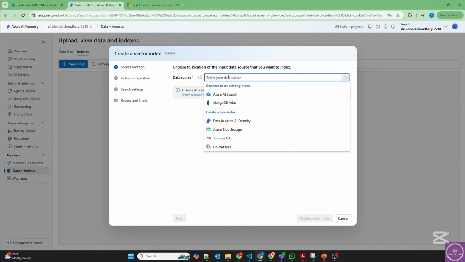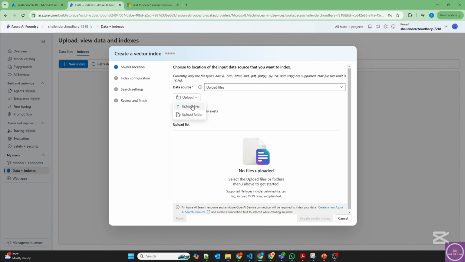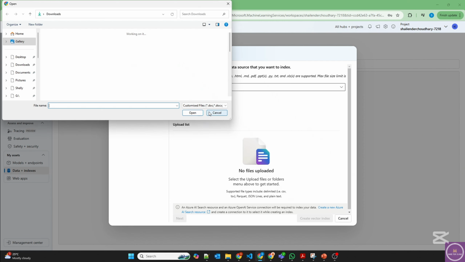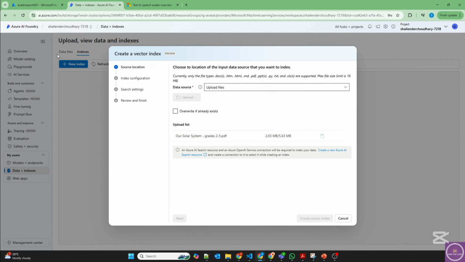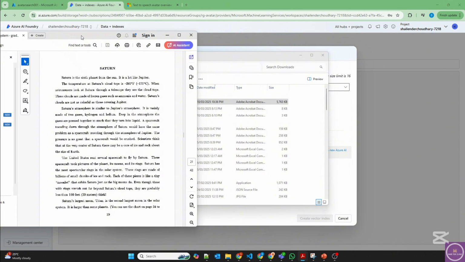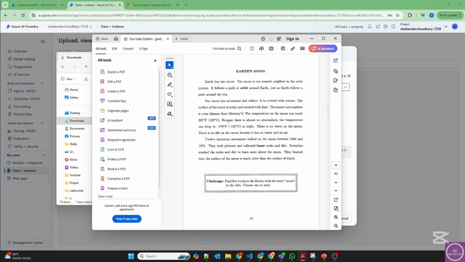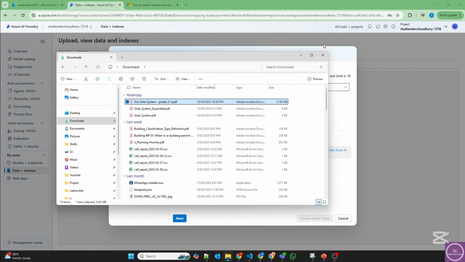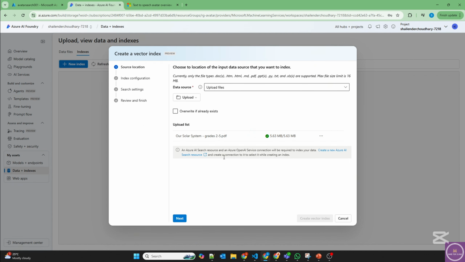It will ask you for your data source. So you can connect your Azure AI Search service directly if you have done the vectorization there, or use data in the Azure AI Foundry, if you have already uploaded the data in the data files here. But I'll upload the files here. So let's upload the file. There is one PDF file, which is the kids solar system file. I'll quickly open that and show you. So it's our solar system, from grade 2 to 5, and it provides information regarding our solar system. So let's close this and it's uploaded.